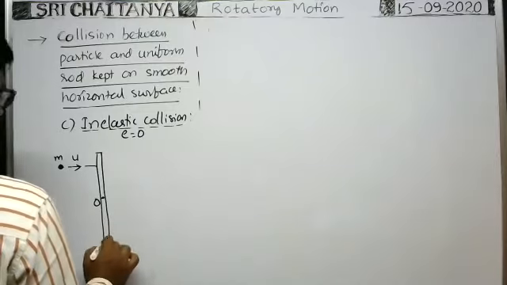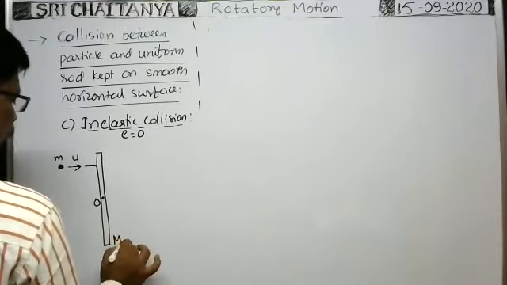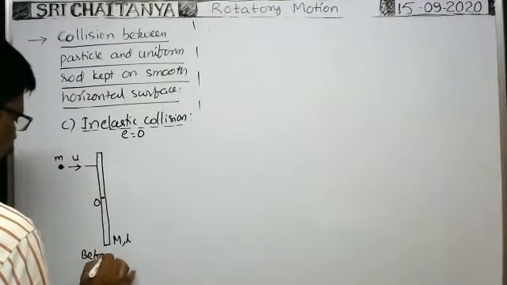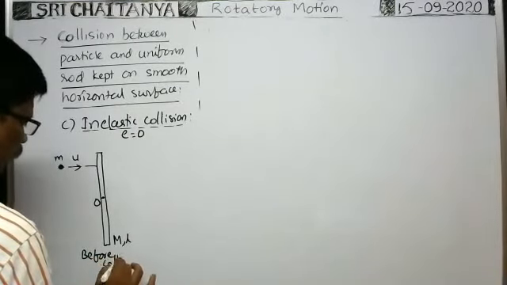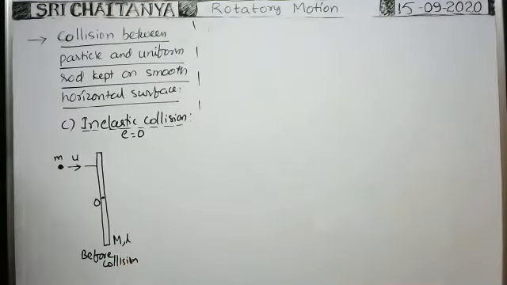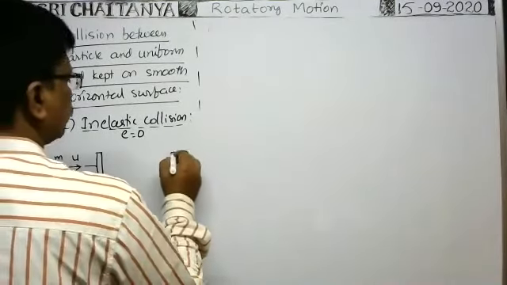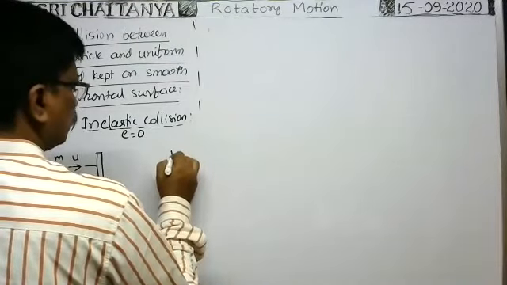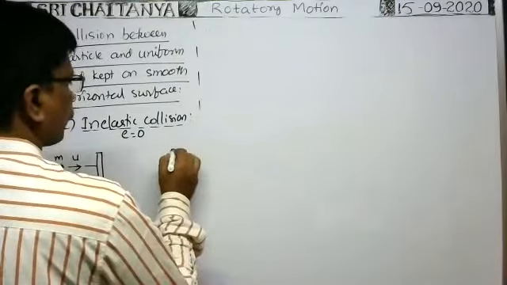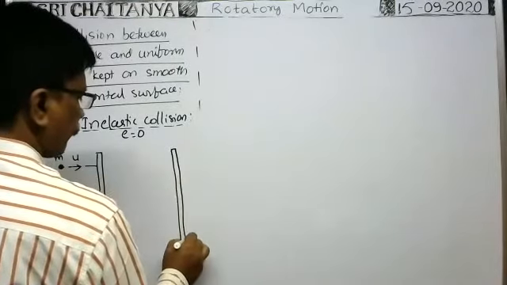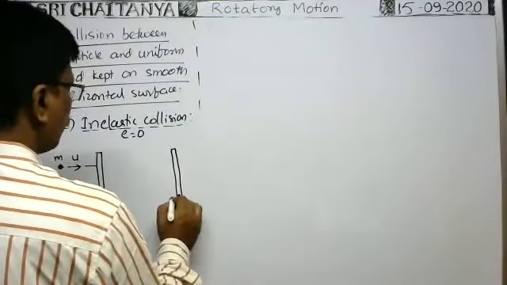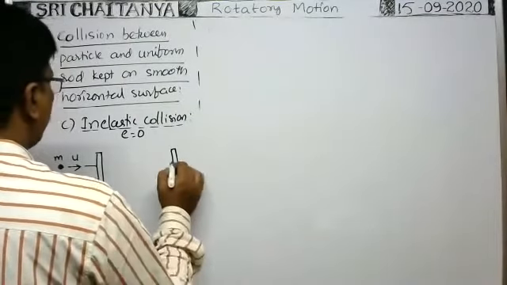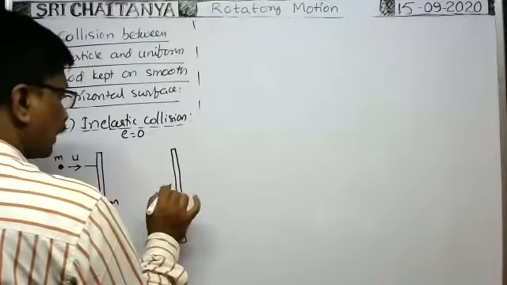Okay. Here the mass of the rod is capital M, length capital L. It is the before-collision situation. So after collision, the same central mass is here only. It is the central mass of the rod.